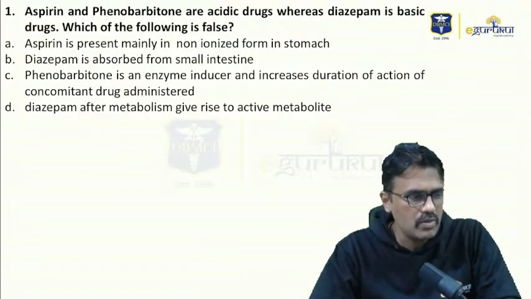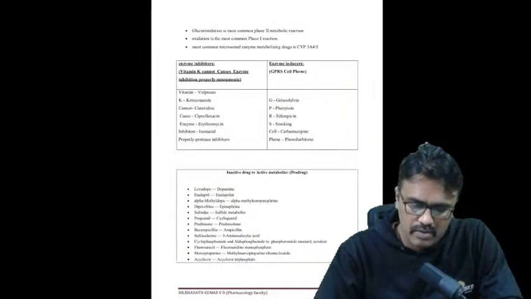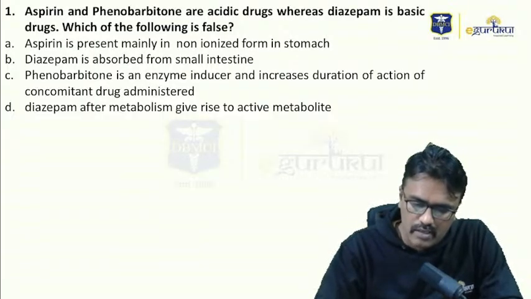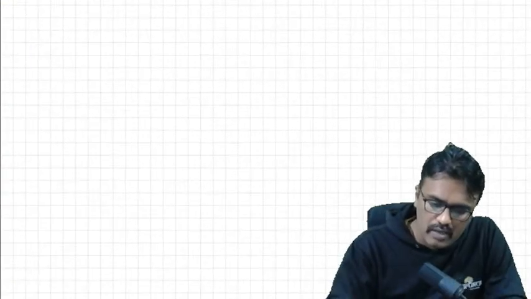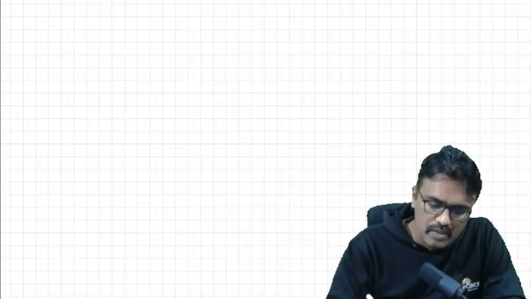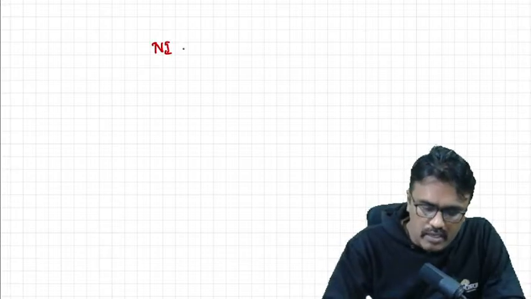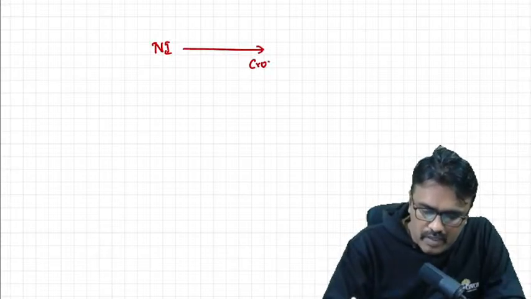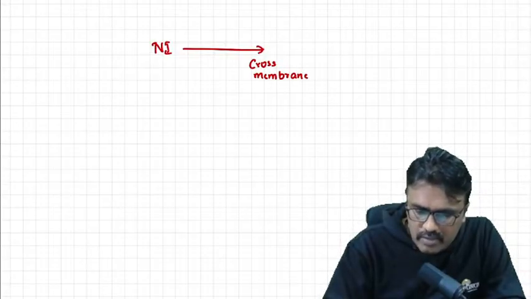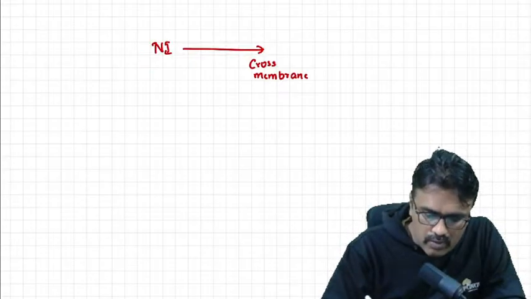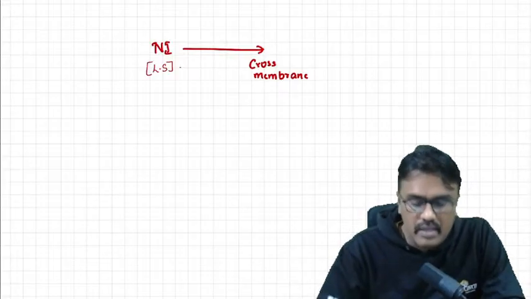To understand what is the right answer, first of all, let us understand the principles of drug absorption. First and foremost, for a drug to get absorbed, it should be non-ionized. If the drug is non-ionized, it can easily cross the membrane. What is the other name for non-ionized? It is also called lipid soluble. So a drug which is lipid soluble can easily cross the membrane.